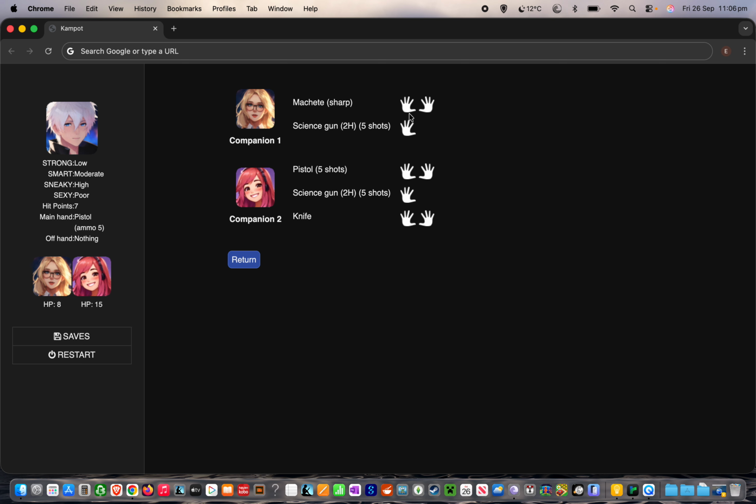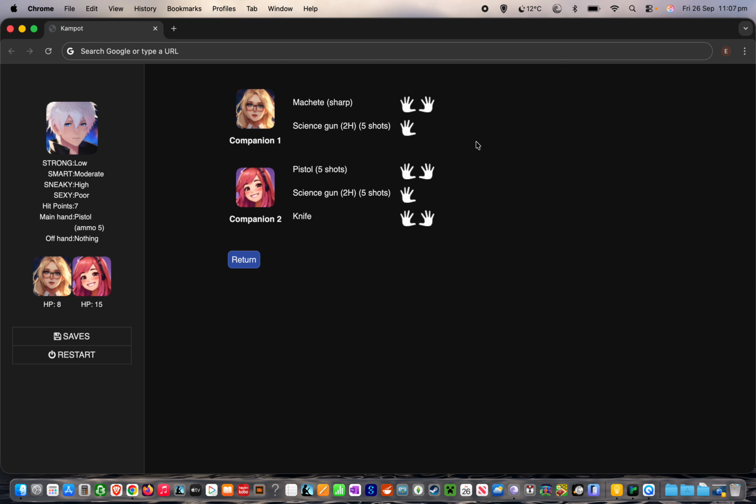And it seemed more logical to me to have the order to equip to the main hand be first in reading order, and then the one to equip to the offhand would be second in reading order. Unfortunately, a combination of those two means that if you interpret this hand as being palm outwards, then all of the companions are left-handed. So I suppose you could think of these as hands that are crossed over and like you're seeing the back of their hand or something like that.